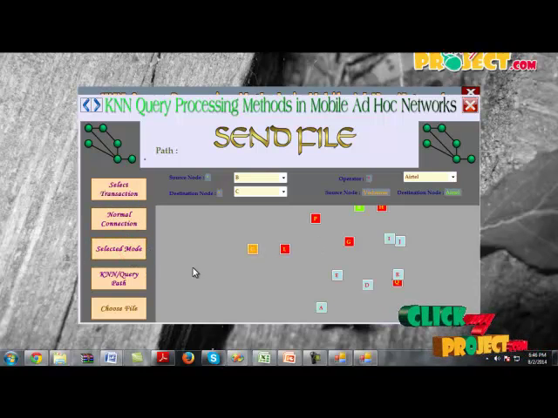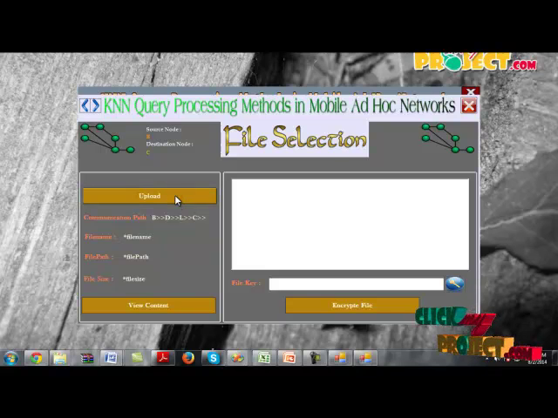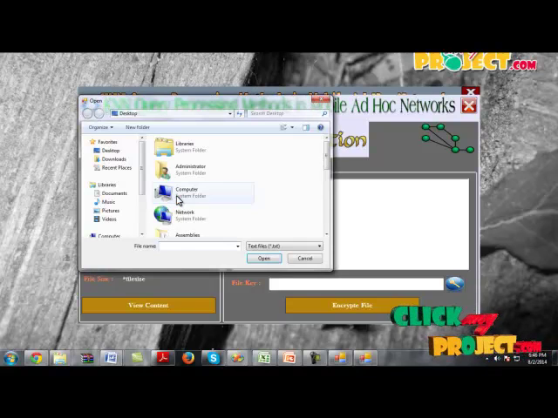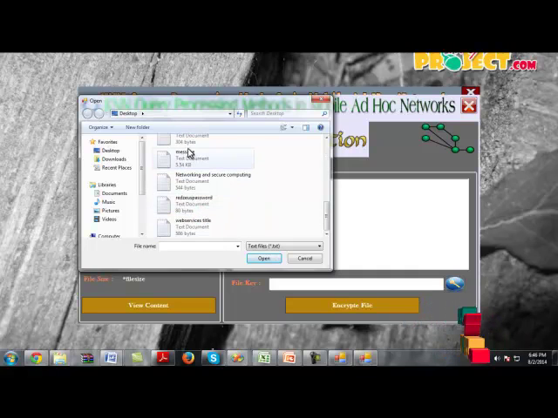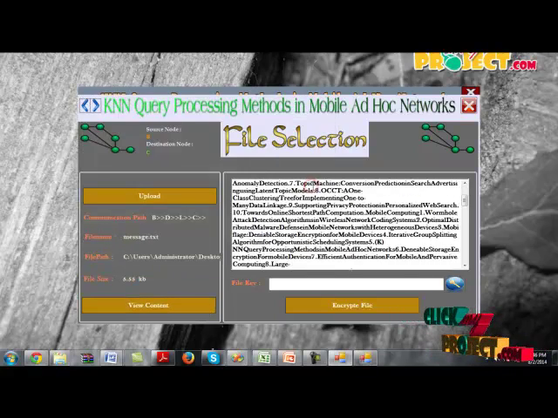If you select mode, the mode will be selected according to the query, and then if you click query, it will choose the path one by one according to the query. The path will be displayed. By clicking choose file, you can upload your file to be sent to the destination. By selecting the file, and if you click view content, the content will be shown.